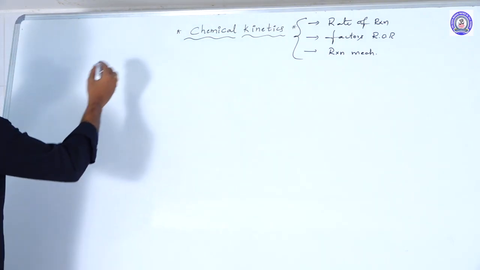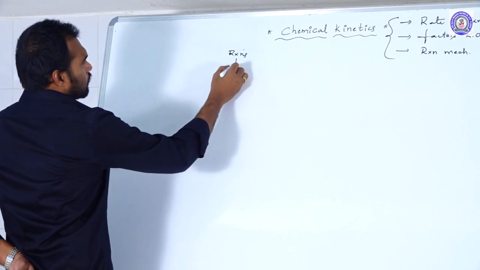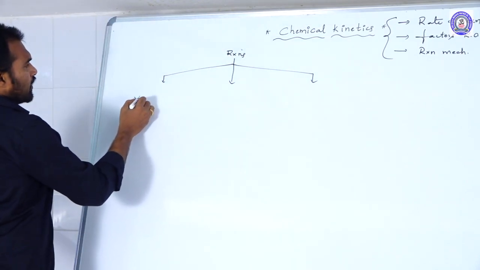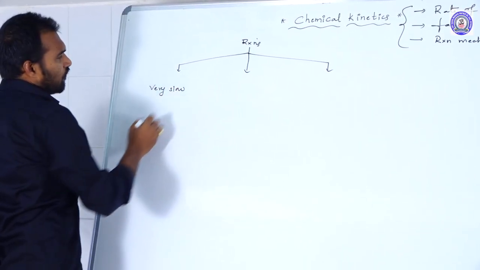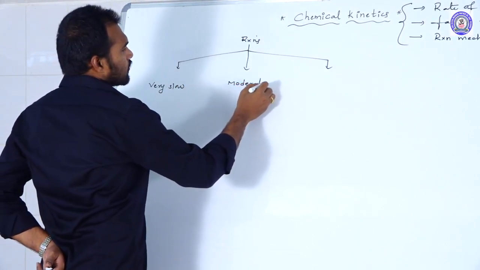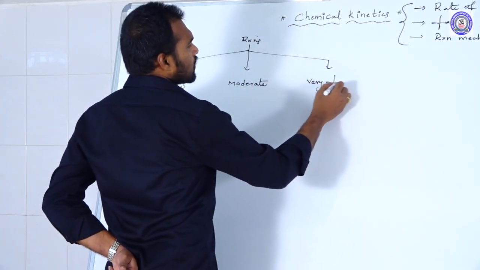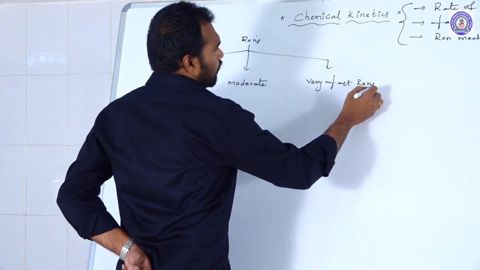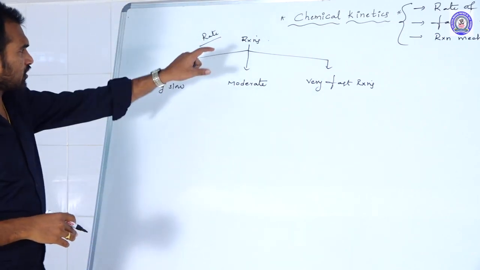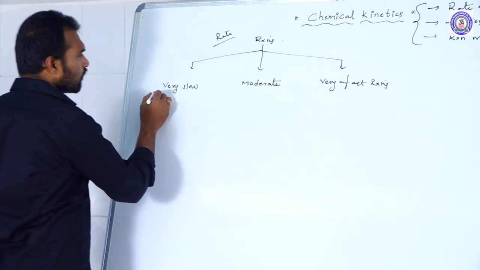Based upon the rate of the reactions we are dividing them into three types. The first one is very slow reactions, the second one is moderate reactions, and the third one is very fast reactions. So based upon the rate of the reaction we are classifying the reactions into three types: very slow, moderate and very fast.